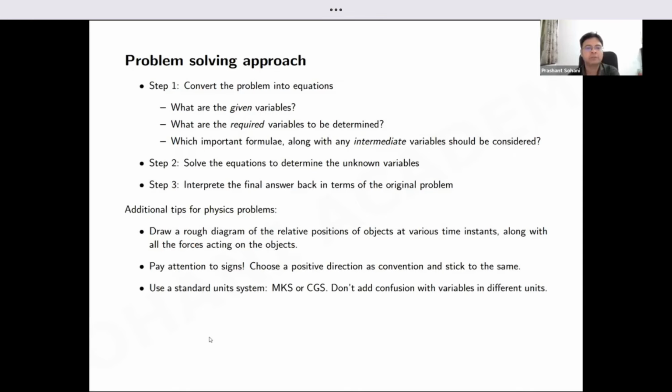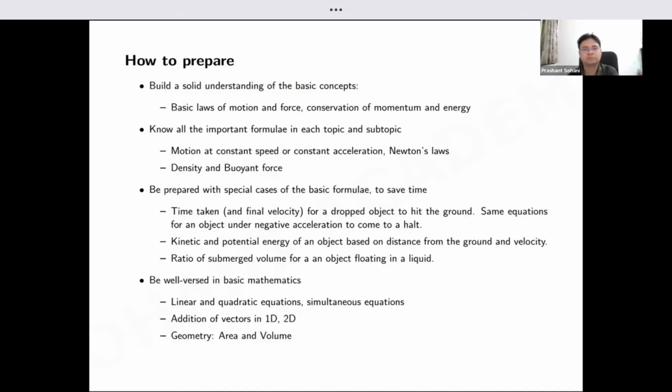But another important thing we should talk about is the background preparation: before going to the exam, how you should plan your homework and your study, so that you have the right tools at your disposal when you actually attempt the exam paper. So for that, what are the most important things you should keep in mind?